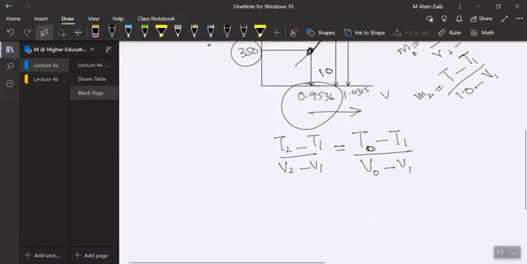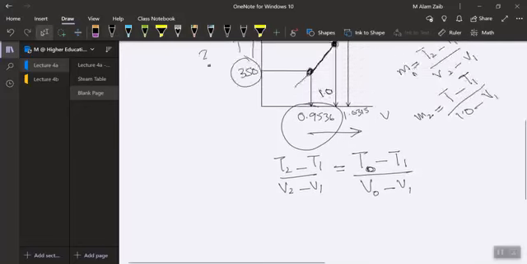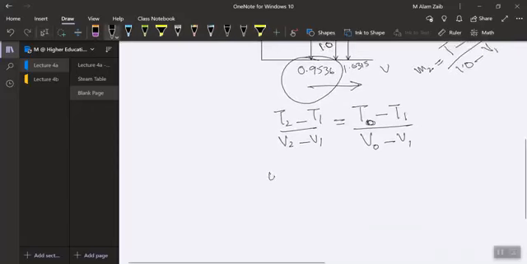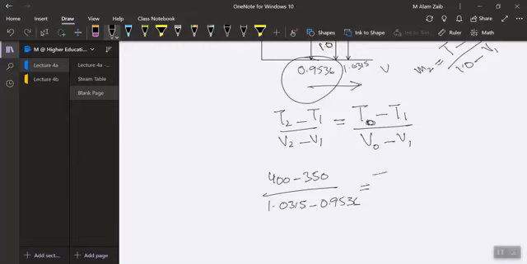So in this case, t2 is equal to 400. 400 minus 350 divided by 1.0315 minus 0.9536 should be equal to t naught, which needs to be found out, minus t1, which was 350, divided by v naught, which was 1.0, minus v1, which was equal to 0.9536.